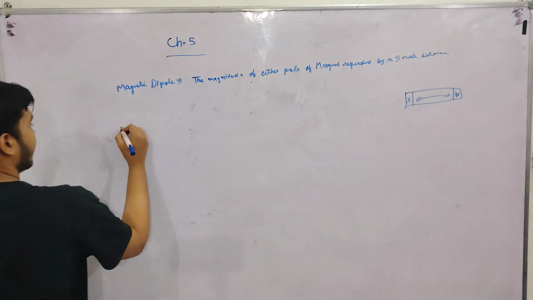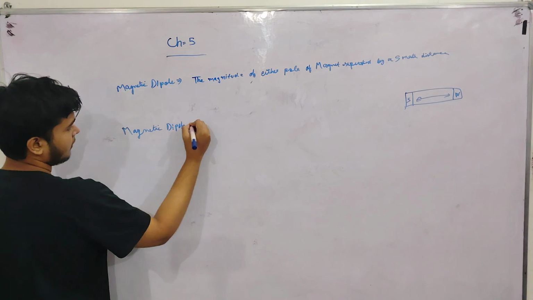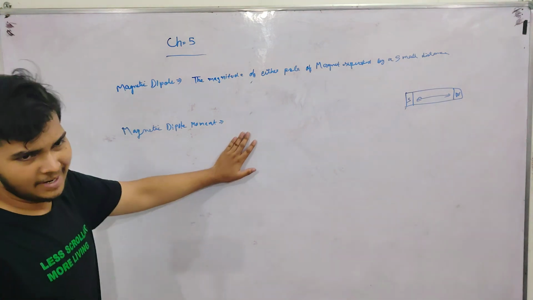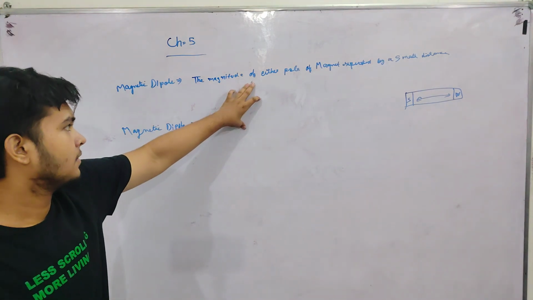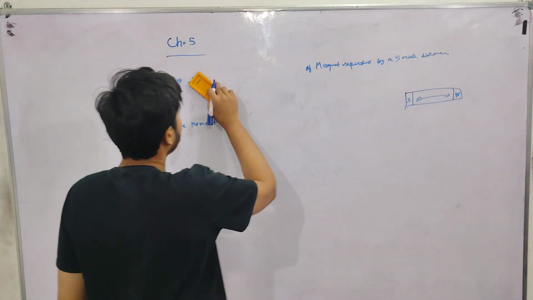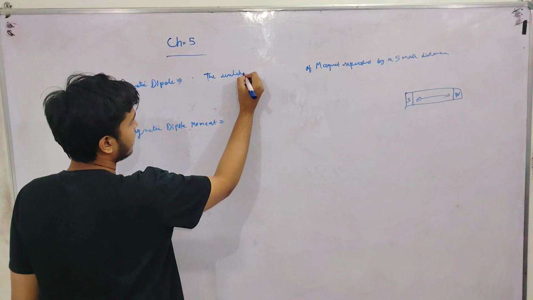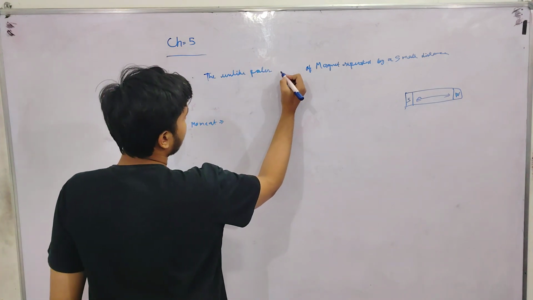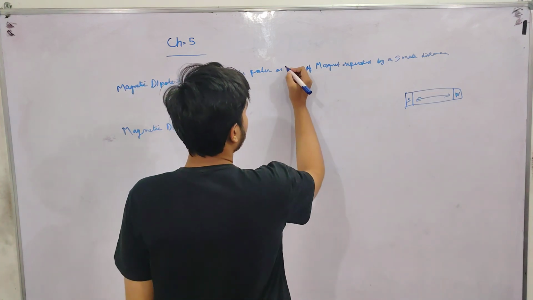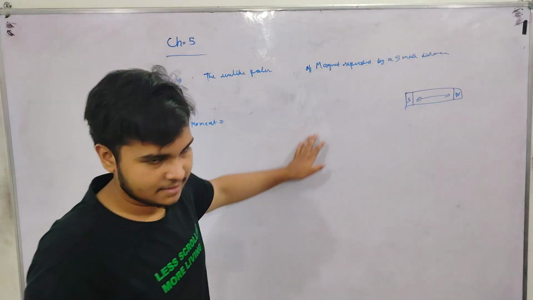And there is another one, magnetic dipole moment. It is an important topic which will come in numericals and derivation. Magnetic dipole moment is also the same. Here it will be the unlike poles of magnet separated by a small distance.